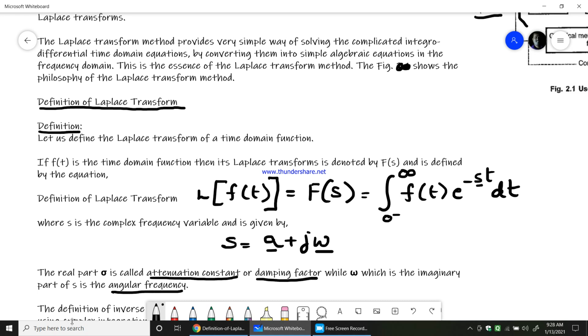Now, what is this damping factor? It means the system will normally be underdamped, overdamped, critically damped, or undamped. So certain damping conditions will be there. Damping conditions mean how the system response is given, how the system behaves in terms of time.